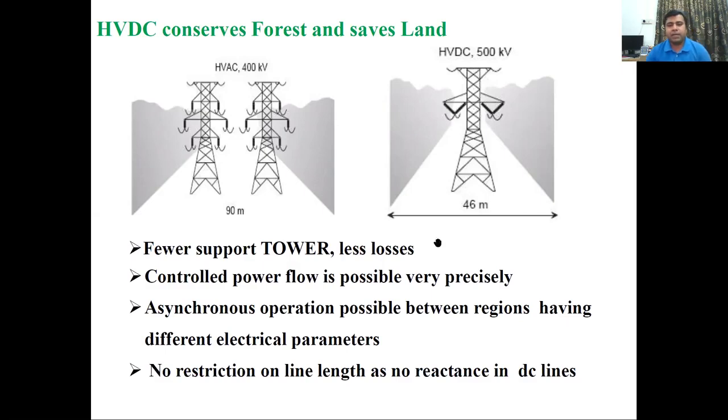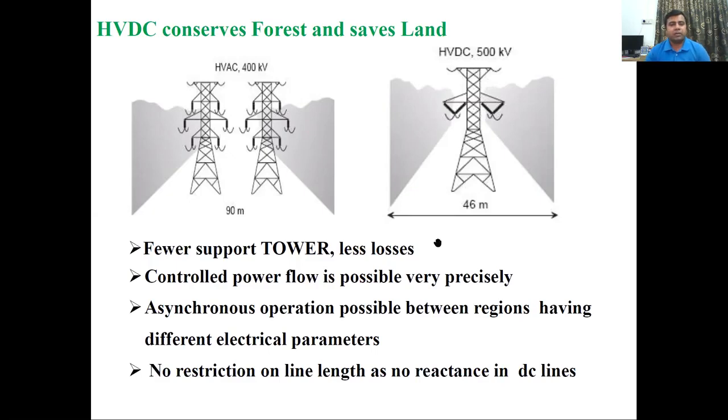Also, controlled power flow is possible in HVDC very precisely compared to the HVAC system. HVDC is also used for asynchronous connection, means two power systems operating at different frequencies we can interconnect in the HVDC system, which is not possible in HVAC.